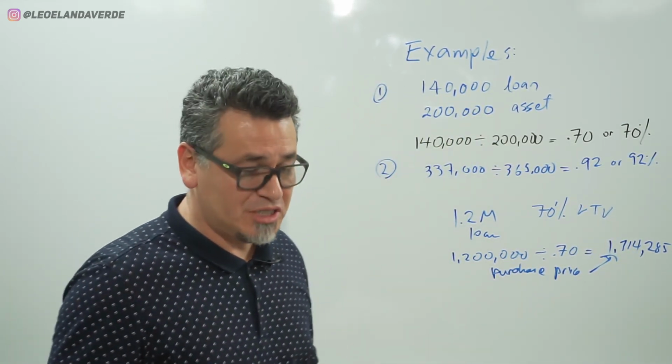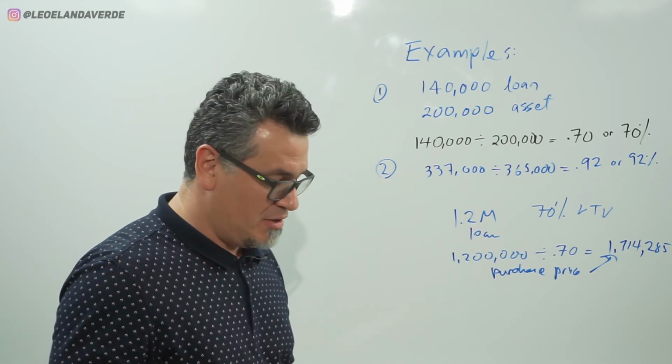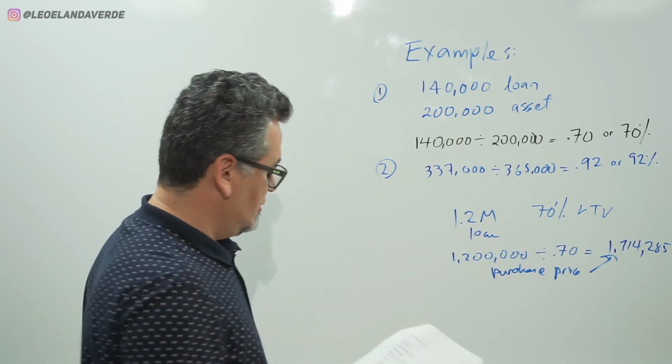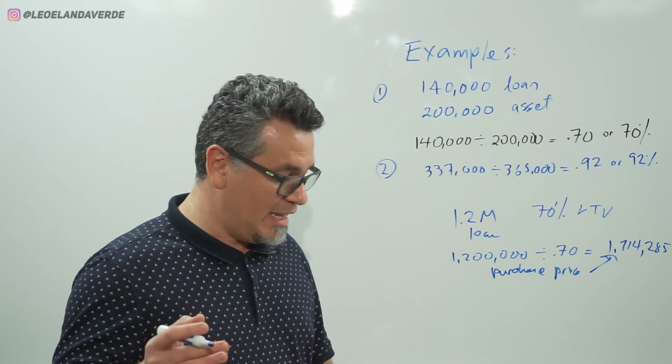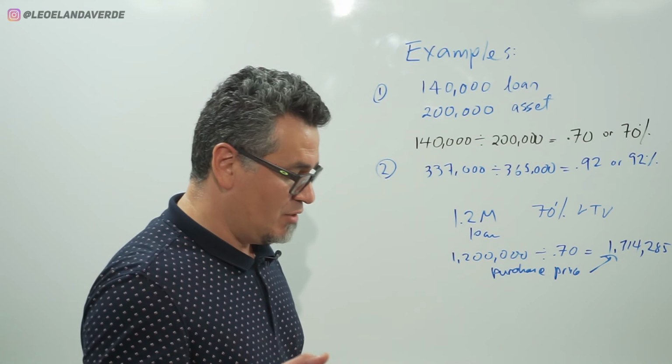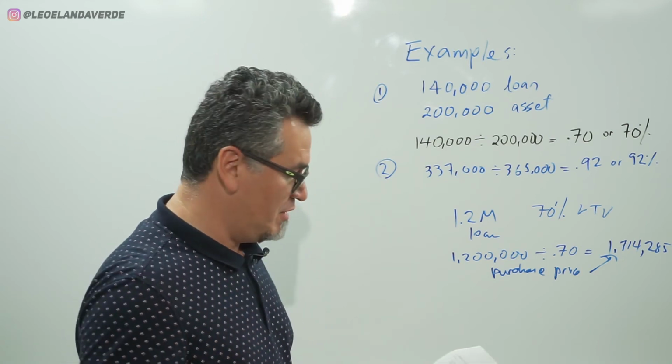What if you knew the purchase price and the LTV, but didn't know the loan amount? Say the bank is willing to lend up to 80% on a property worth $750,000.